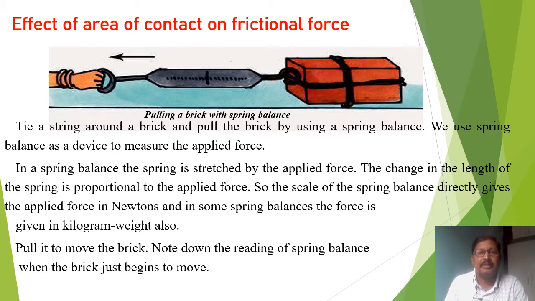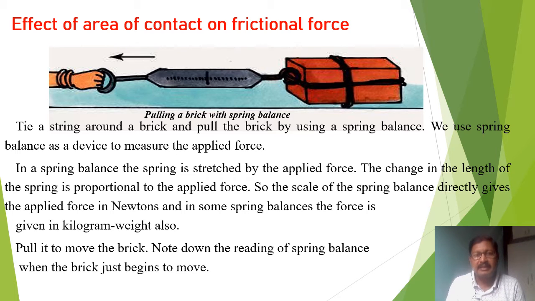Now the effect of area of contact on frictional force. In this figure we observe pulling a brick with a spring balance. First of all, we have to tie a string around a brick and pull the brick by using a spring balance. We use the spring balance as a device to measure the applied force.